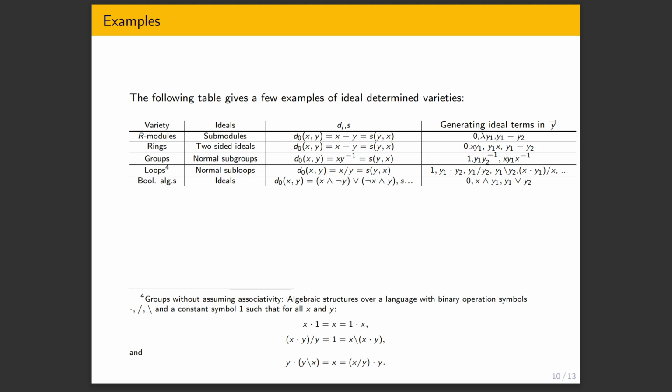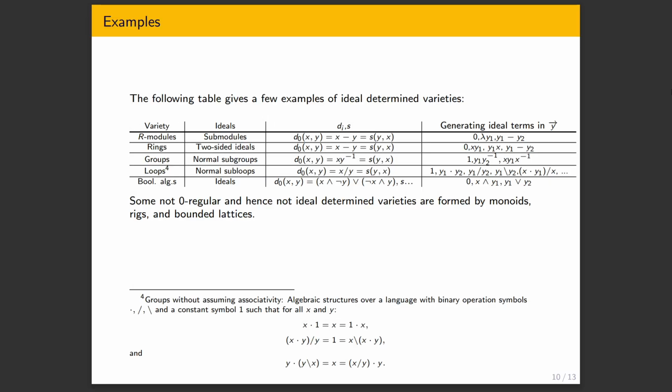It all works out. So some examples which are not zero regular, precisely when we do not have subtractions of sorts. You can see in all of these examples that you can kind of go backwards. We can get to the neutral element from other elements by subtracting or negating or dividing, something like that. But if you take monoids or rigs, so rings without negatives, or bounded lattices, we cannot go back, and they're not zero regular. We cannot quotient by ideals.